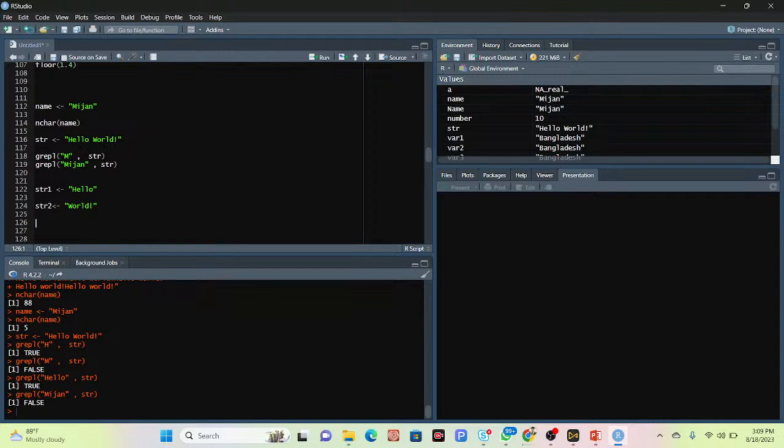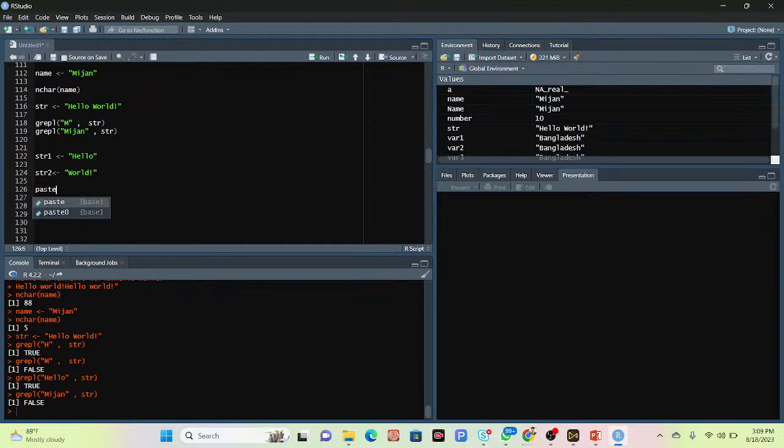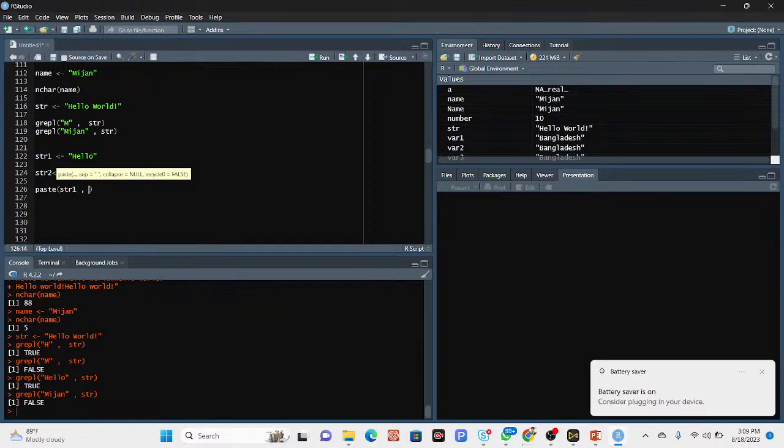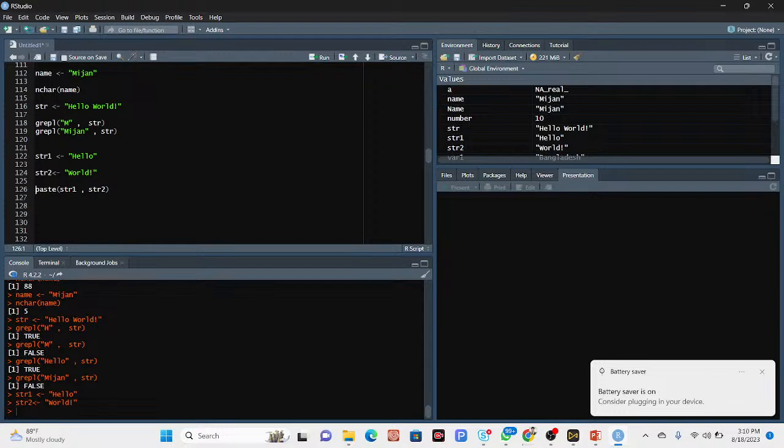So I take the two variables, and I want to combine or join them. So just use the paste function, paste, and then call str1, comma, str2. Now I simply click run. Yes, I get the result hello world.